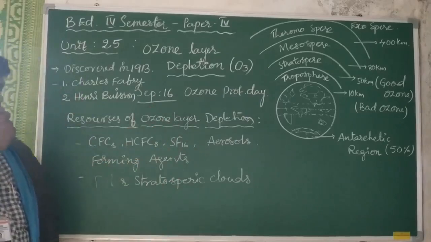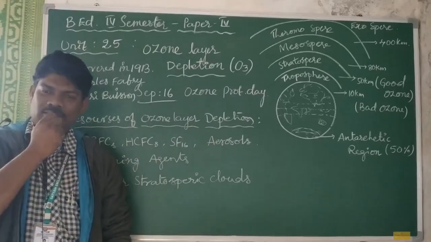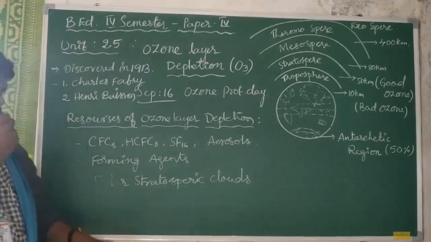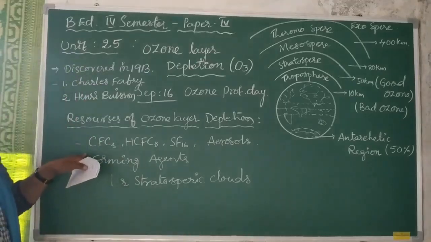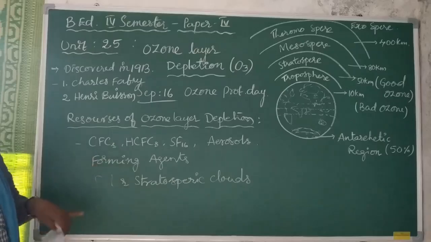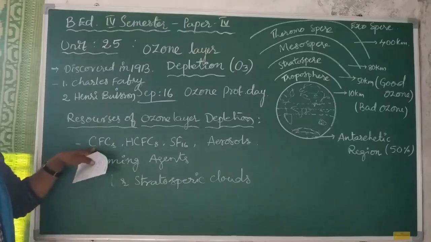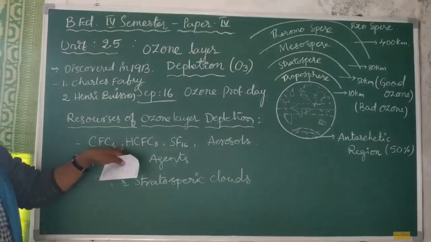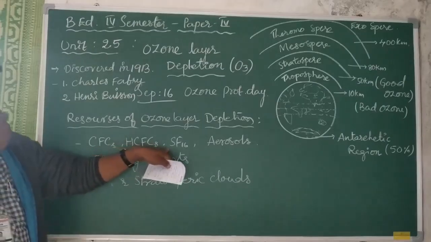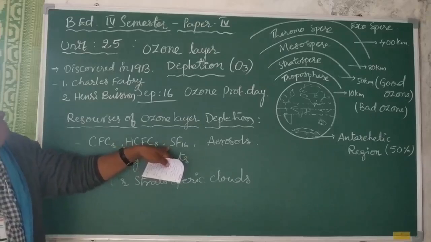Now let us go to the main causes and sources of ozone layer depletion. Here I mentioned some of them: chlorofluorocarbons, hydrochlorofluorocarbons and sulfur fluorides.